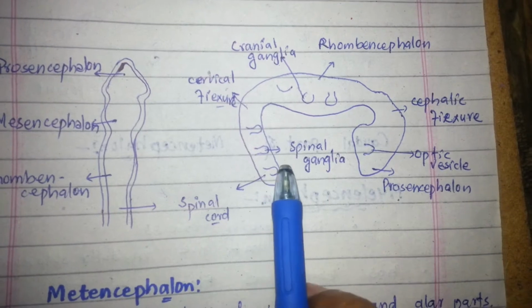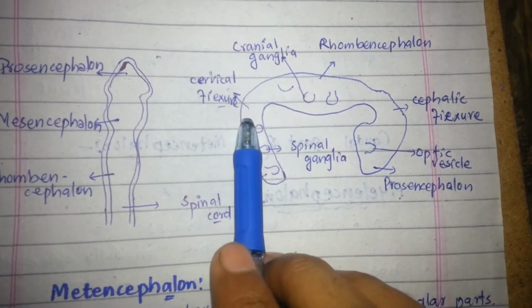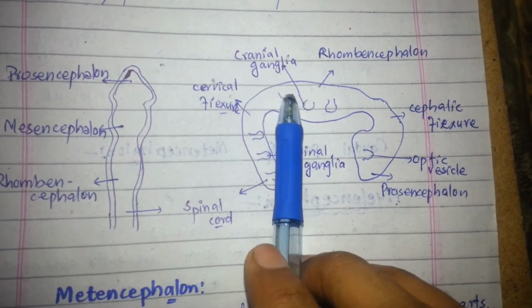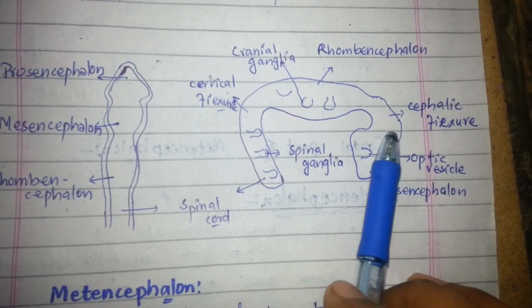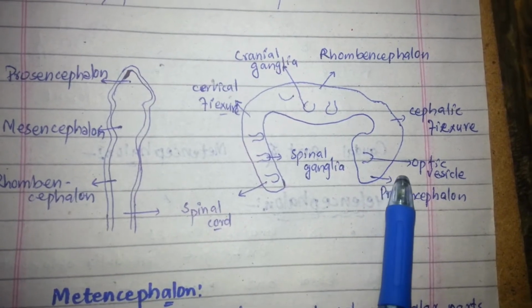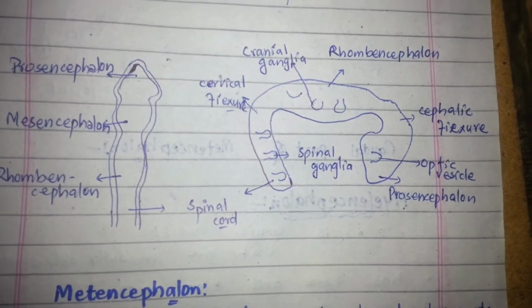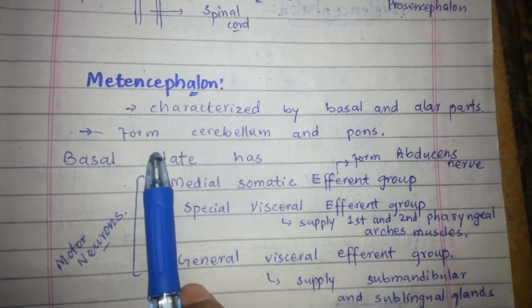You can see the spinal ganglion and cervical flexure, and in the rhombencephalon the cranial ganglia are present with the cephalic flexure, and at the forebrain, the prosencephalon, the optic vesicles are present. This is the diagrammatic representation, and now the parts of the hindbrain one by one.